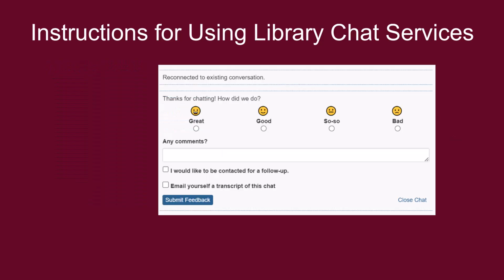When you are finished with the chat, you can request to be contacted by a librarian for follow-up assistance. You can also email the chat transcript to yourself. The transcript will have the information provided during your chat session.